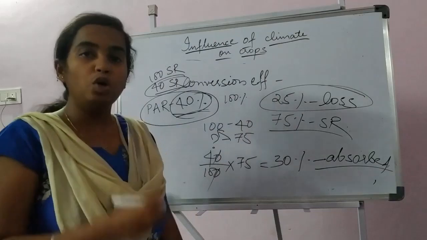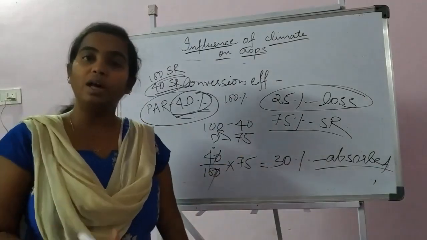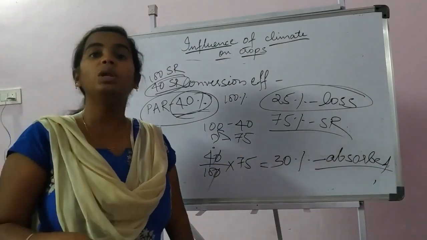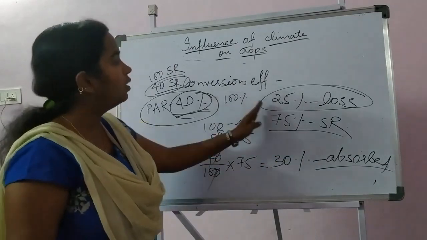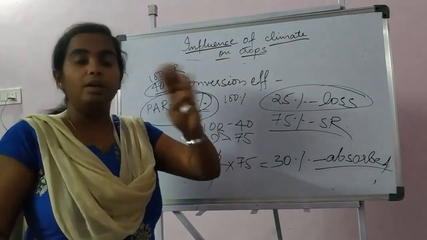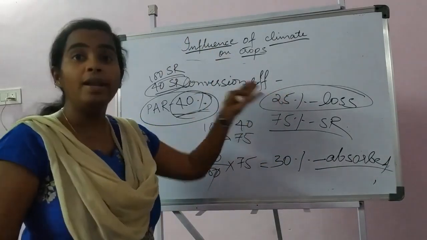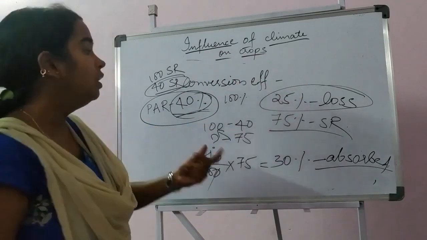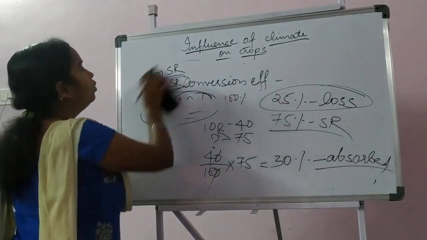Even after absorbing this 30% of solar radiation, whether all of it will be utilized for converting the solar energy into dry matter, we'll see that.